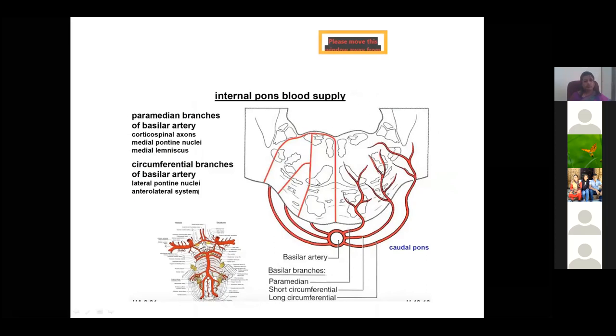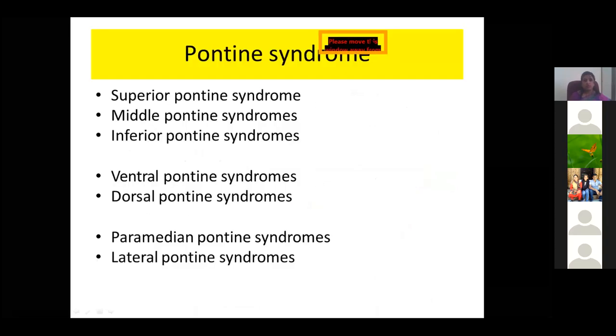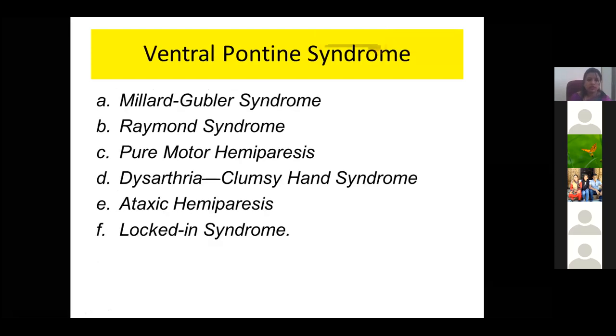zones of the pons. What is the pontine syndrome? Like that, yesterday we had studied about cerebellar syndrome. So if any of this blood supply is hampered, by ischemia or thrombosis, it causes pontine syndrome depending upon the site of the location of the nucleus. So you have various syndromes. It may be the upper part or lower part. It may be causing dysarthria, ataxia, hemiplegia.